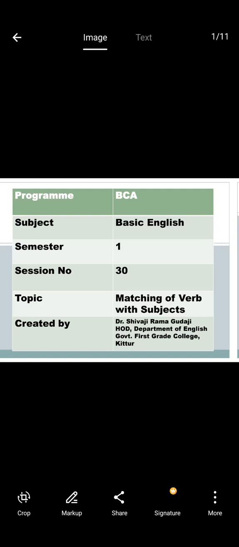In the previous class, we studied the grammatical aspect, matching of the verb with the subject. And the continuation part we will start, that is called subject-verb agreement. I am Dr. Shivaji Ramagudaji, Assistant Professor, Government Postgraduate College, Kittur.